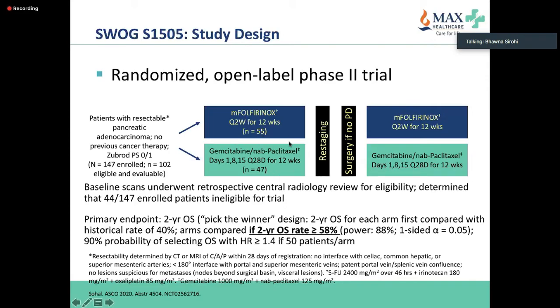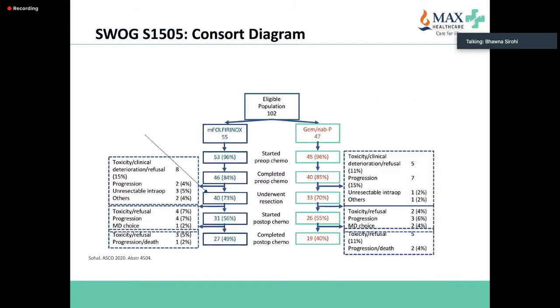So they had these treatments for a similar period of 3 months, had restaging, and proceeded to surgery if there was no progression. And after that, they had 3 months each of more of the same treatment. Baseline scans had a central radiology review for eligibility. The primary endpoint, I won't go into the statistics, looked at a 2-year overall survival rate of more than 58%. And if you look at this study, there were 102 patients, 55 and 47 in the two arms.